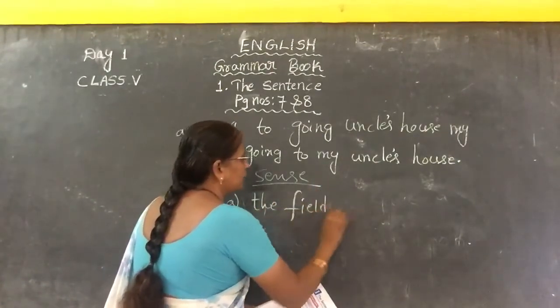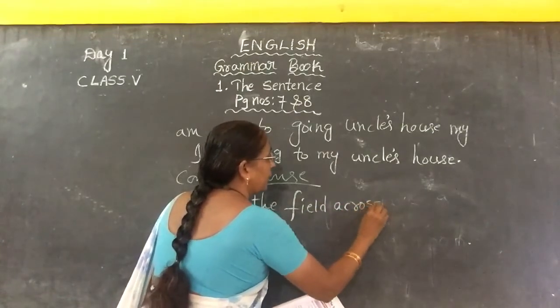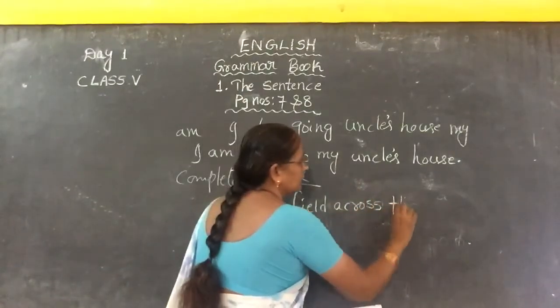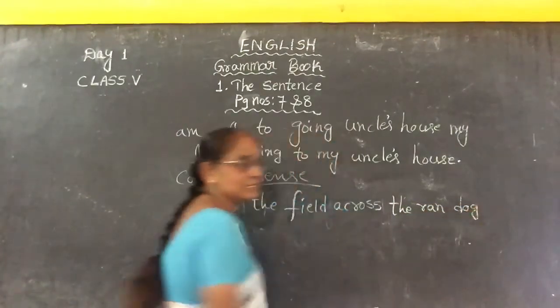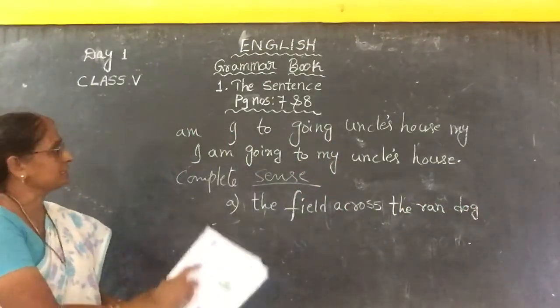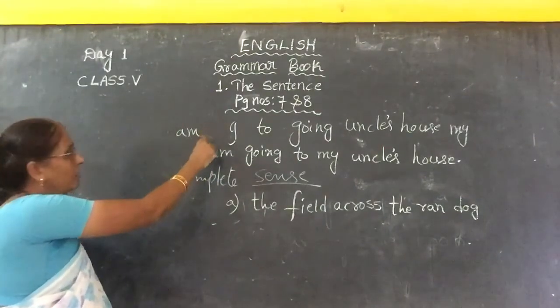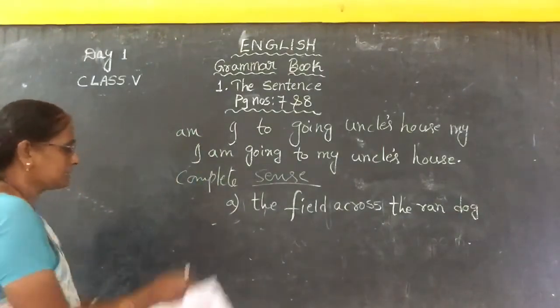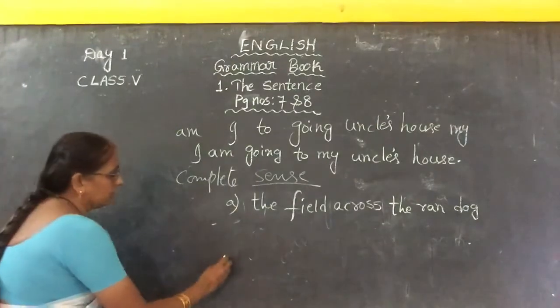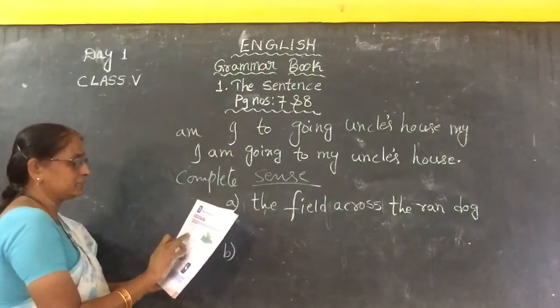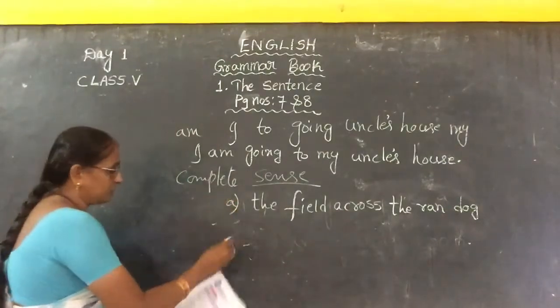The field across the ran dog. This is our textbook sentence. These two sentences I wrote. I have given separate examples, children. This is our textbook sentence: the field across the ran dog. Now the second sentence, the dog. What is the answer of this one?